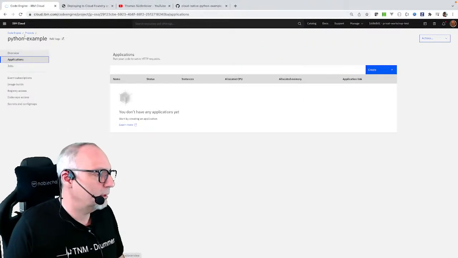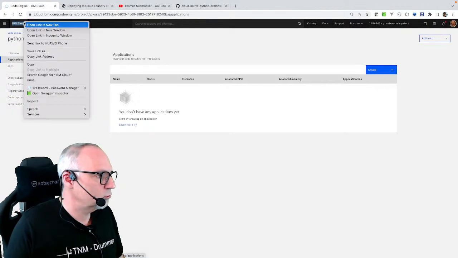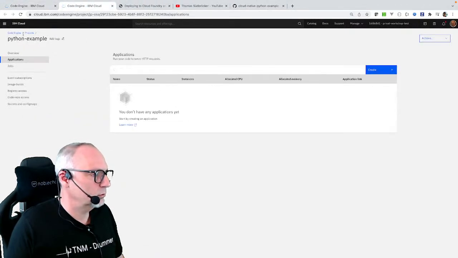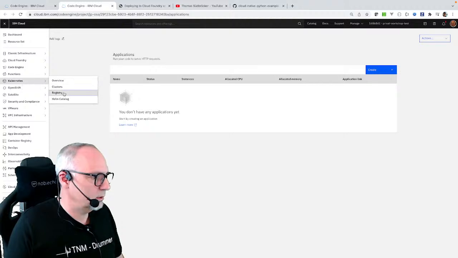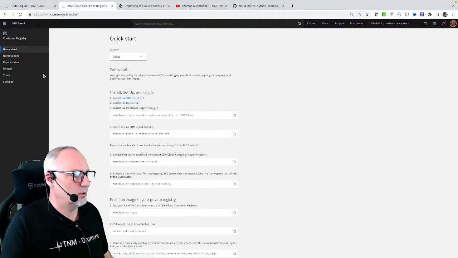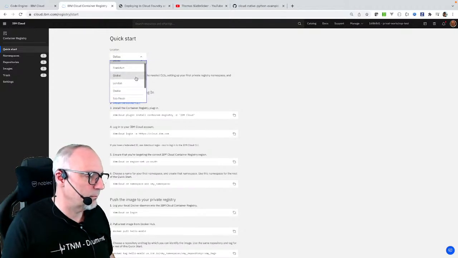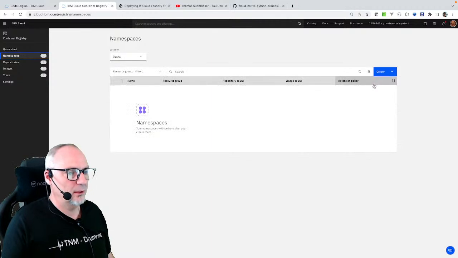Okay, now let us open up Kubernetes registry. Here's the registry. Osaka I used here, and then I create a namespace here.